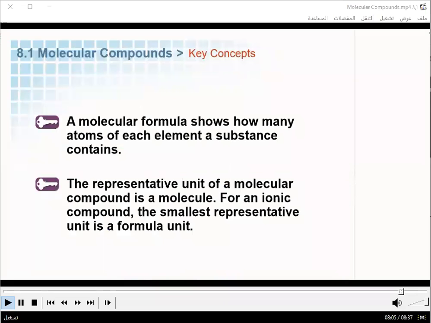Here's a summary of key ideas. A molecular formula shows how many atoms of each element a substance contains. The representative unit of a molecular compound is called a molecule. On the other hand, back in chapter 7, we learned that the representative unit of an ionic compound was the formula unit. The formula unit indicated the ratio of ions involved. It didn't tell us how many atoms are actually connected together into a single entity.